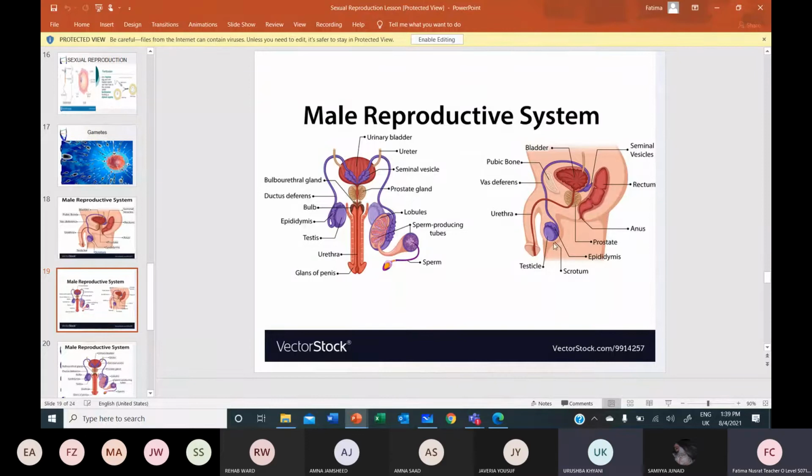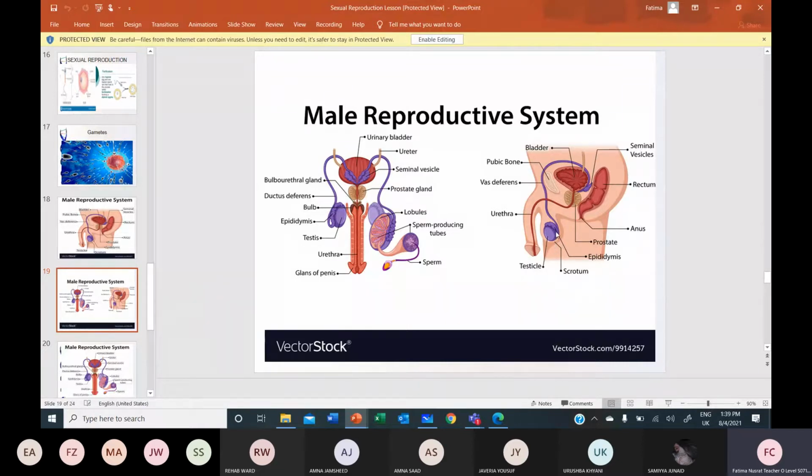Okay, then what about scrotum? Scrotum is a bag-like structure that is outside the body that helps to maintain the temperature for producing sperm. It maintains the temperature slightly lower than the body temperature because the production of sperms needs a temperature lower than body temperature. That is why they are located outside the main body cavity.